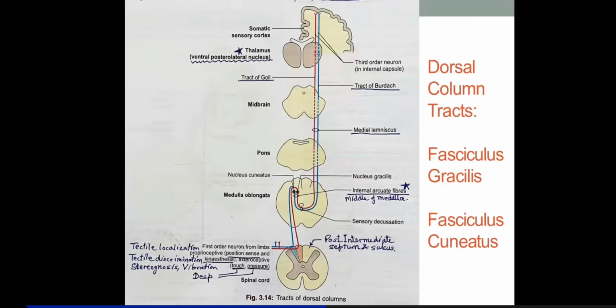So in this case you can imagine how much the length of the neurons will be. I think the largest neurons in the body will be in this column, like sensation of touch from the little toe, that is S1, or sensation from the greater toe, that is L4, L5. So L4, L5, S1, these are the dermatomes of the toes.